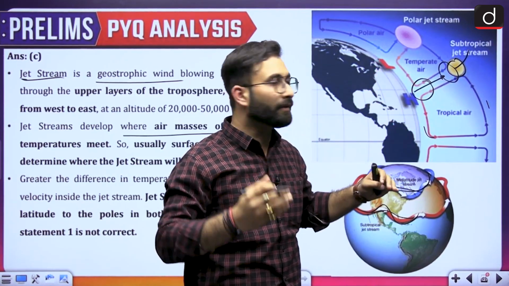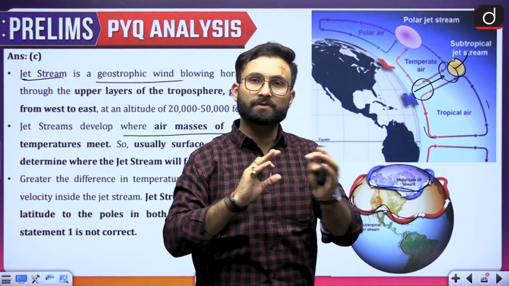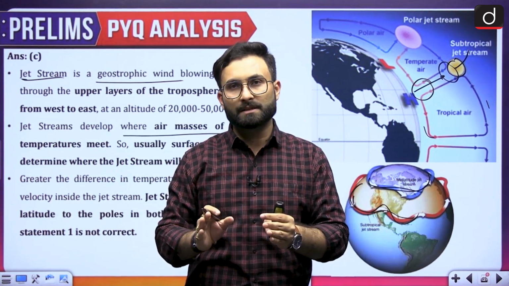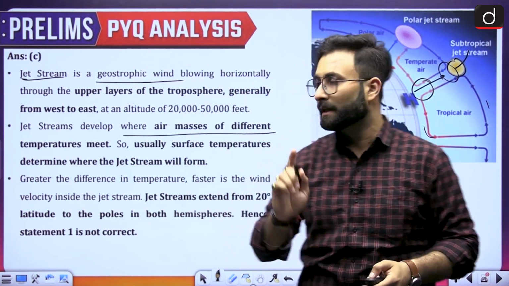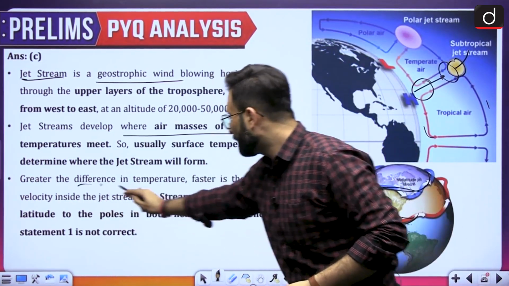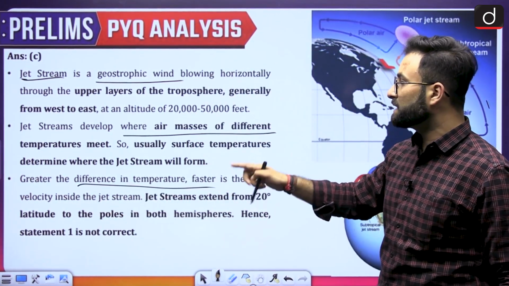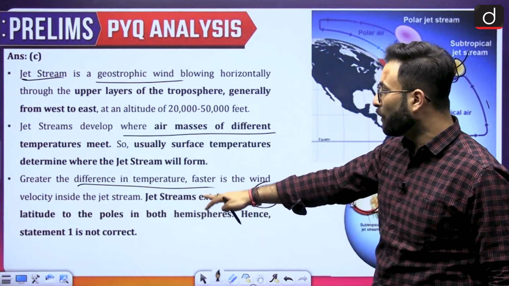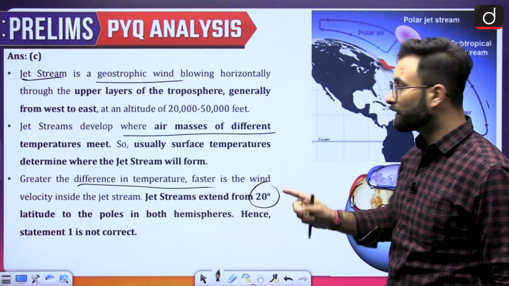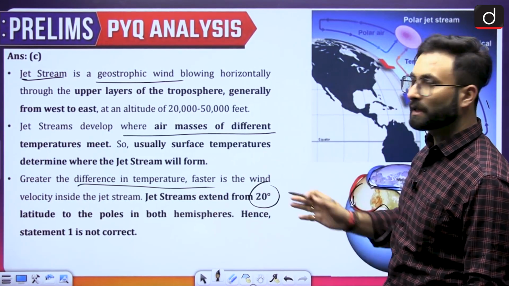If the convection is very fast, the temperature difference will be very high, and if the temperature difference is high, the speed at which the jet stream forms and moves will be high. Okay, so that is given over here. Greater the difference in the temperature, faster is the wind velocity inside the jet stream. Jet streams extend from 20-degree latitude to the poles in both hemispheres. So that is about jet streams.